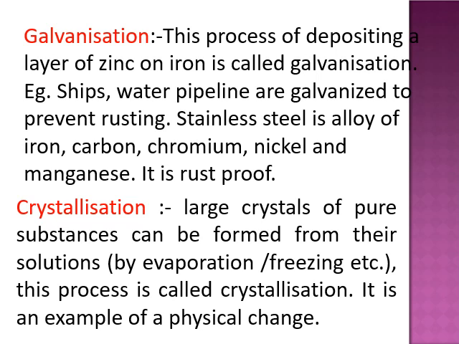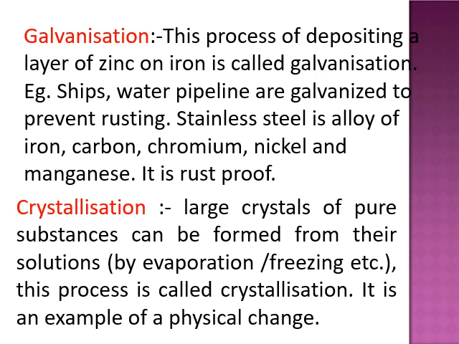One example of an alloy is stainless steel. You might have seen stainless steel utensils at home. They never rust, but they are made of iron. Stainless steel is made by mixing iron with carbon, chromium, nickel and manganese, so it becomes rust proof.